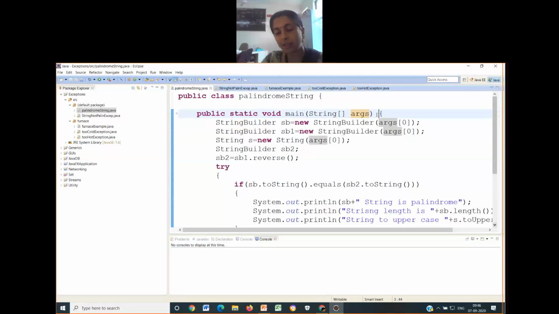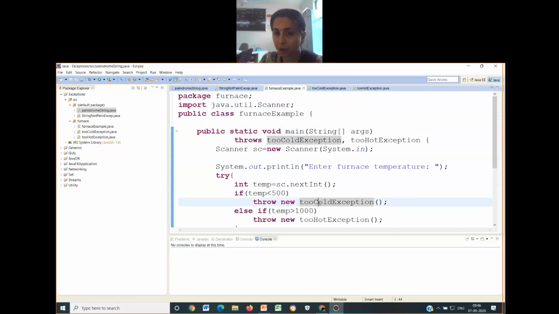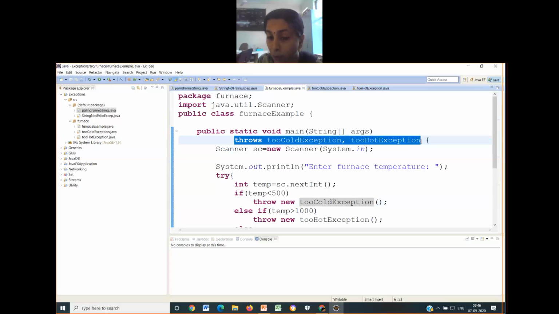The reason is that there is only one exception class available. Whenever there is exactly one exception class available, there is no need of throws because you don't have any choice there. But when you have more than one exception, if you don't give throws, it will give you an error in the program.